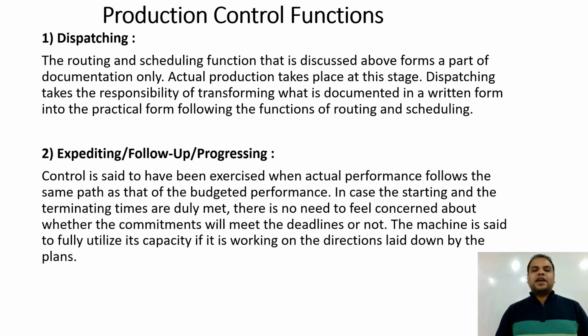If the starting and terminating times are delimited, there is no need to be concerned about whether commitments will meet the deadlines. The machine is set to fully utilize its capacity if it is working on the direction laid down by the plans. It means if all the processes are going according to plan, then we can easily control each and every activity.